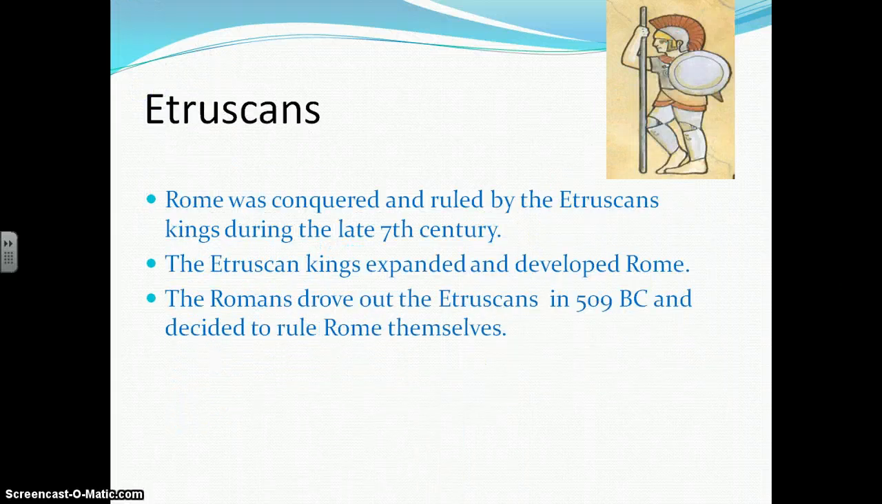Rome was conquered and ruled by the Etruscan kings during the late 7th century. The Etruscan kings expanded and developed Rome. The Romans drove out the Etruscans in 509 BC and decided to rule Rome themselves.